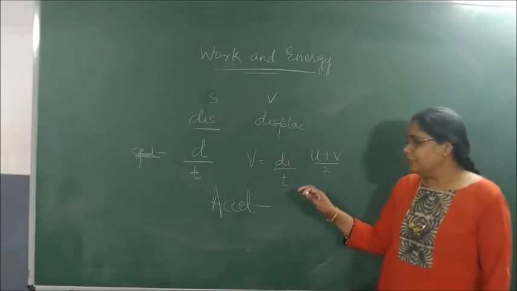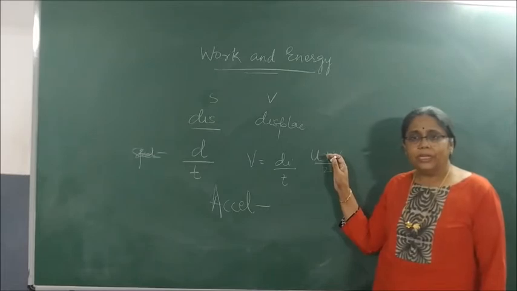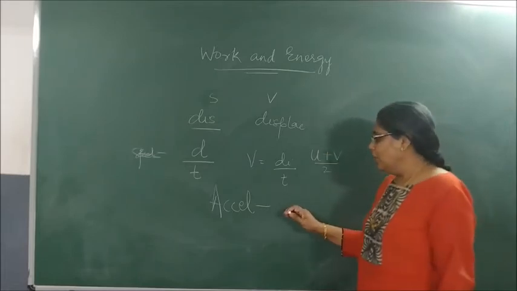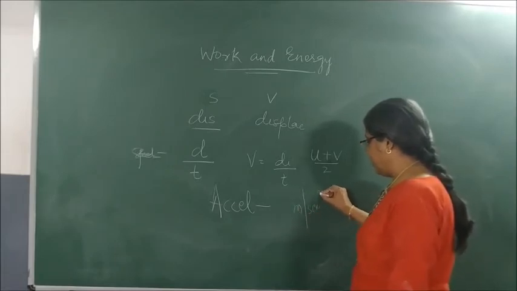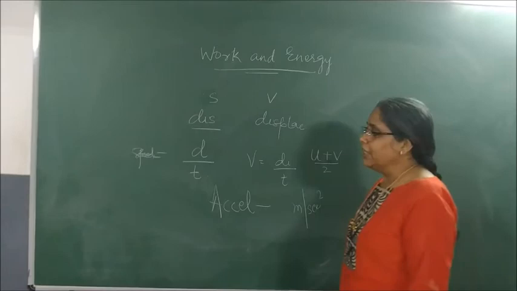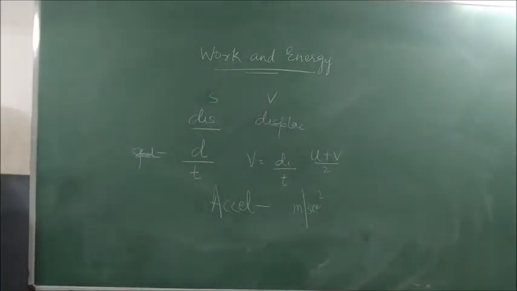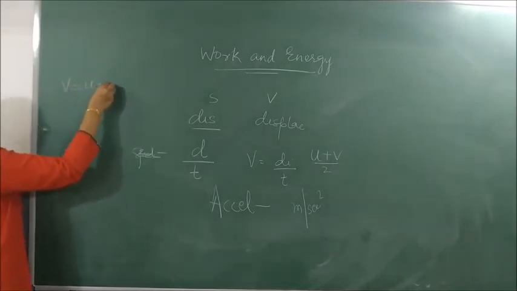How do you measure speed and velocity? Unit: meter per second. What is the unit of acceleration? Meter per second square. Correct? Then we studied the three equations of motion. What are the three equations of motion? V is equal to U plus at.